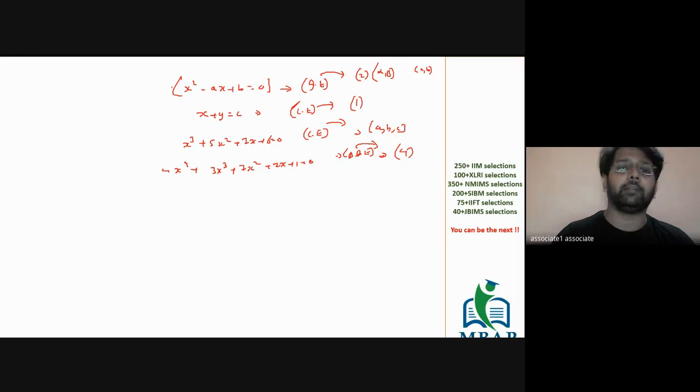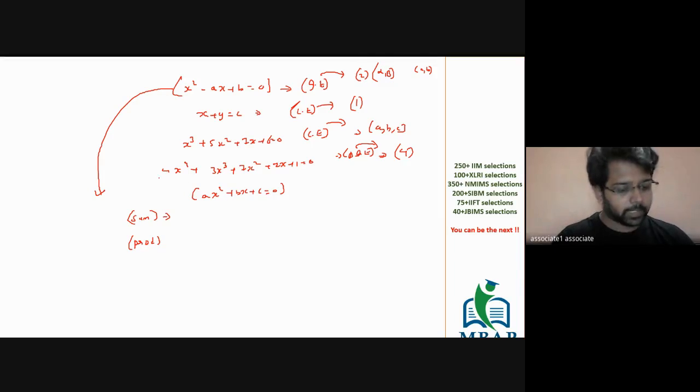The one thing which we have learned in our school specifically, with respect to quadratic equation based questions, was finding the sum of roots and finding the product of the roots. I hope all of you remember. If you have the expression ax square plus bx plus c is equal to 0 of any quadratic equation, the sum of the roots, which is alpha plus beta, is given by minus b by a, and the product of the roots is usually given by plus c by a.